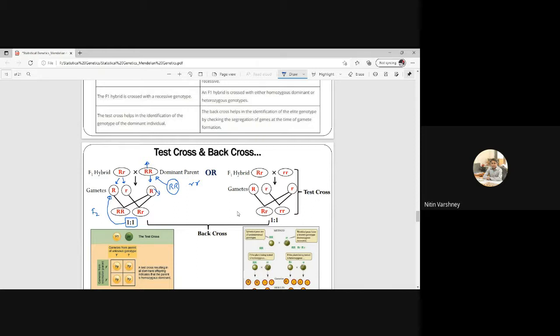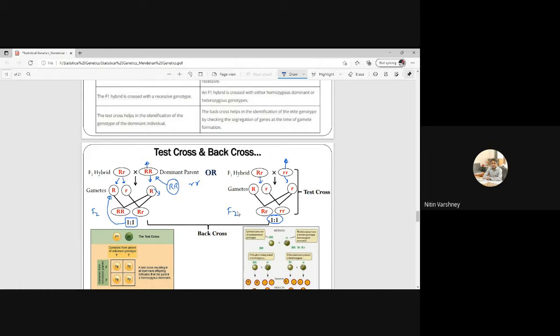Similarly, if I am taking the recessive parent as one of the parents, again, capital R small r will produce two types of gamete, and this will produce only one type of gamete, and we make the cross. Then in the F2 generation, one offspring is capital R small r and one is small r small r. So again, it is in the ratio of 1:1.